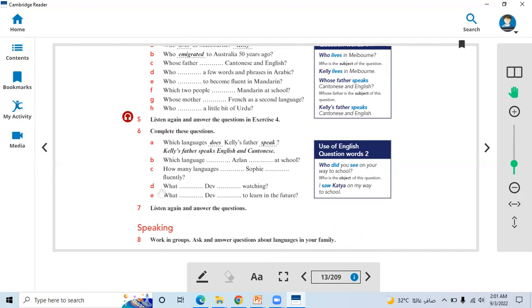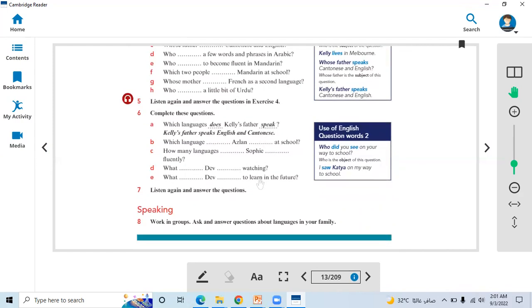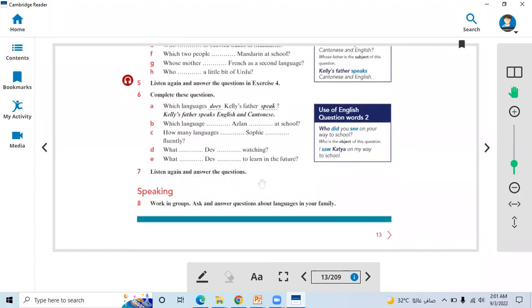What does Dave like watching? He likes to watch films with subtitles. What does Dave like to learn in future? He wants to learn the food, right? Because he can speak some words of both. Right.